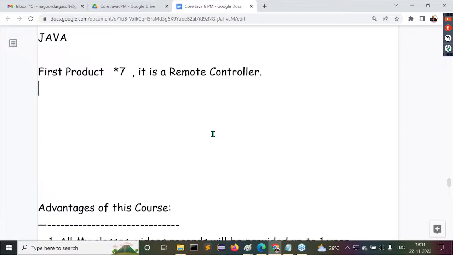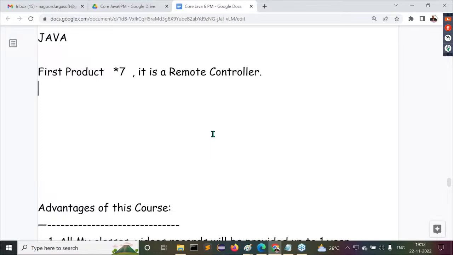1992, the ending point of 1992. Now there, Sun Microsystems has prepared a product, the first product on the base of Java. What is the name of this first product? Star 7. That is the first product. The Star 7 is actually an intelligent remote controller.